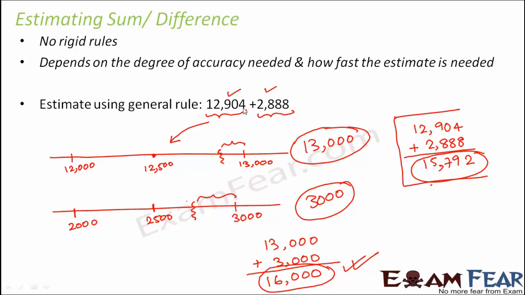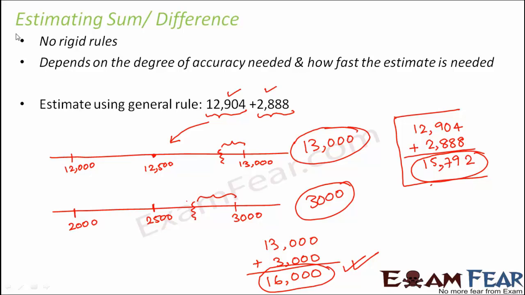But when you round it off to tens, the result that you get might be more accurate. The result might be more close to 15,792, but in that case your sum will be more complicated because you do not have zeros at the ends. So depending on how fast you need the estimate, if you need the estimate very fast, then you will have to round it off to the higher places, like thousands or hundreds, depending on the numbers again. But if you need more accuracy, then you will have to round it off to the smaller places, like rounding it off to tens, right?